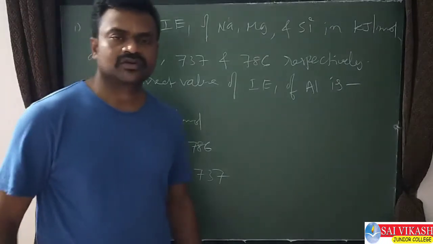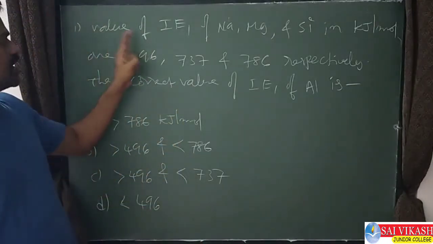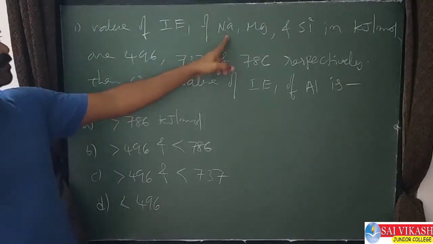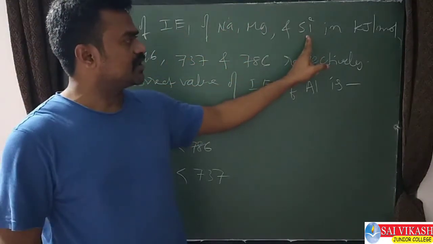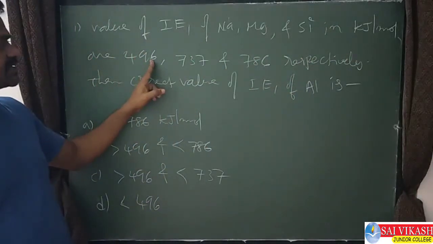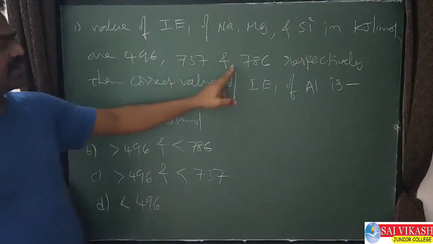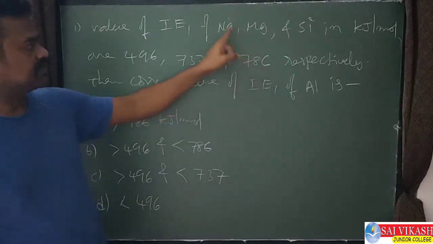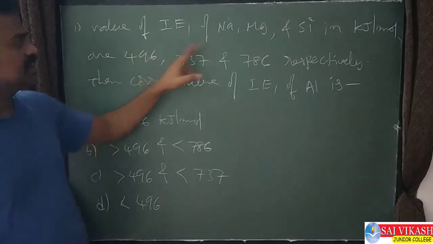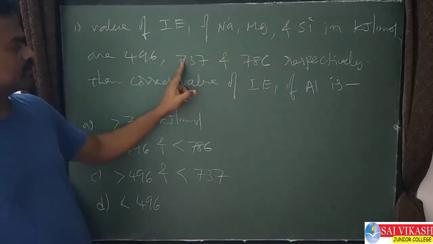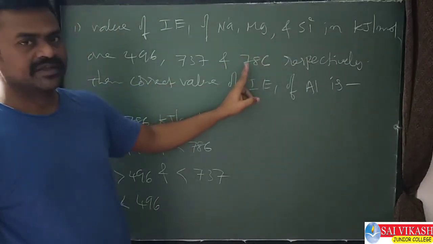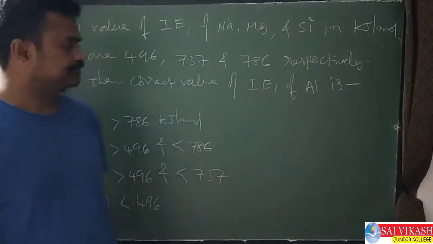Another important model question is, see this, the value of IE1, means first ionization enthalpy, of sodium, magnesium and silicon in kilojoule per mole are 496, 737 and 786. Means sodium's first electron is removed by 496, magnesium's by 737, silicon's by 786 respectively.